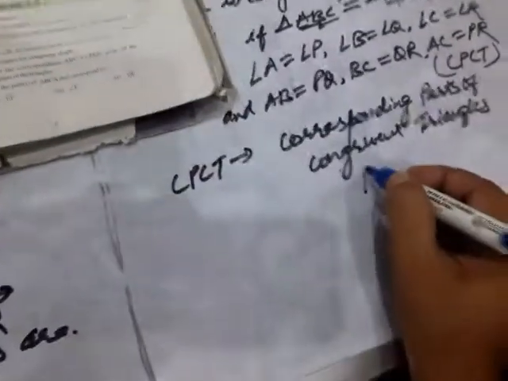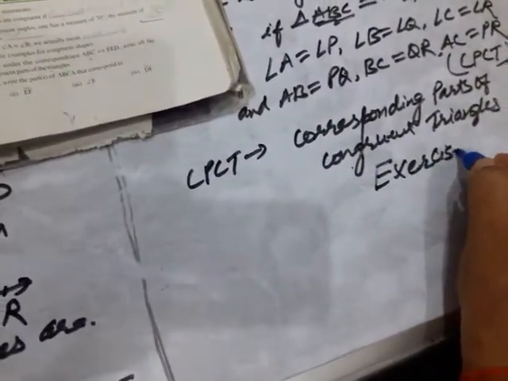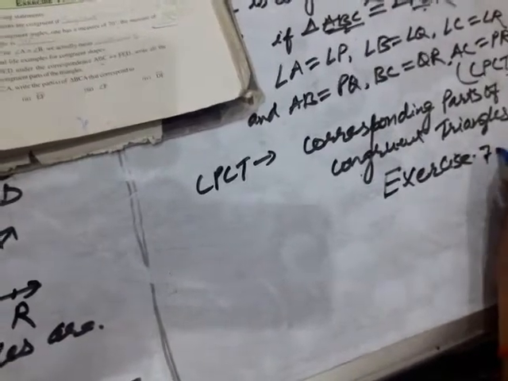Okay children, now coming to your exercise. This is Exercise 7.1. Let us start from here.